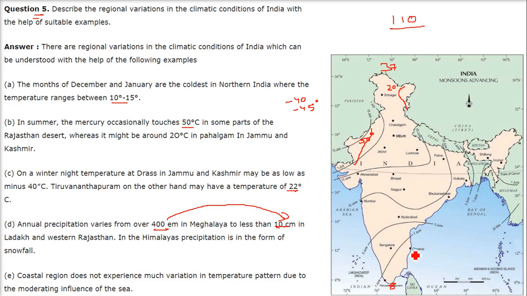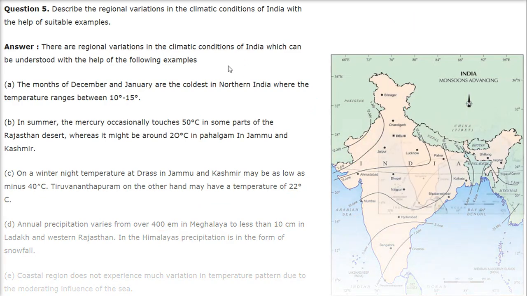And if you see these coastal regions where we have sea, or the peninsular region, or the Ghats here, then the temperature pattern doesn't show much variation, neither is there diurnal variation, because there is a moderating factor which is water, the sea, the ocean.